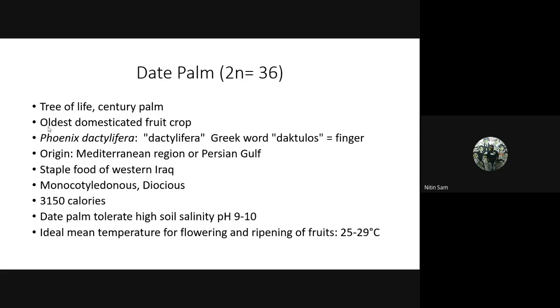The scientific name is Phoenix dactylifera. Dactylifera is a Greek word, which means finger. The origin is the Mediterranean region or Persian Gulf. It is a staple food of Western Iraq. It is a staple food of Africa. Banana, yes, very good. Banana is the staple food of Africa. Jackfruit is used as a staple food in which country, any idea?